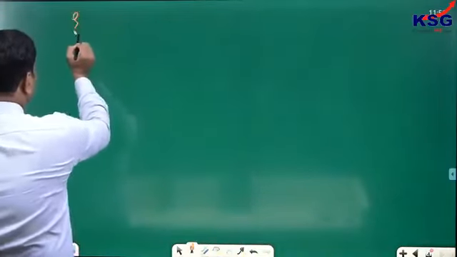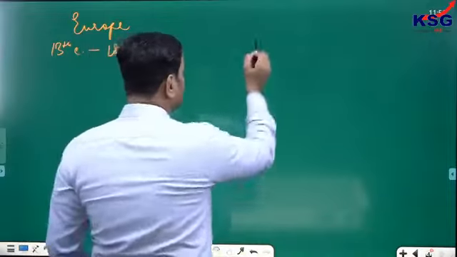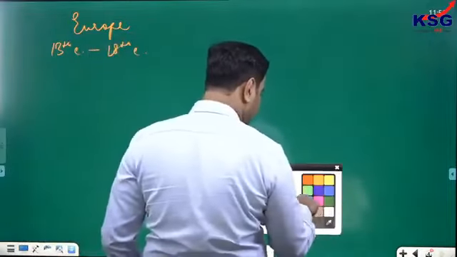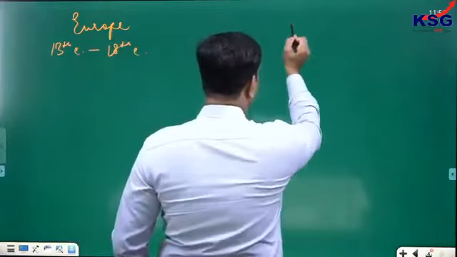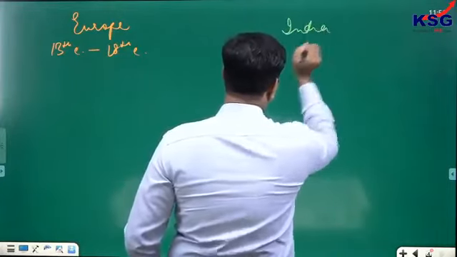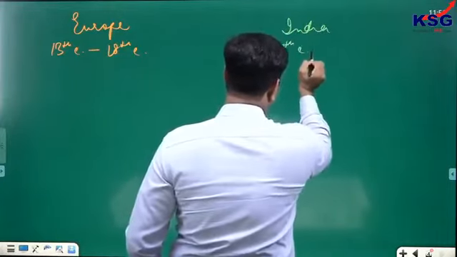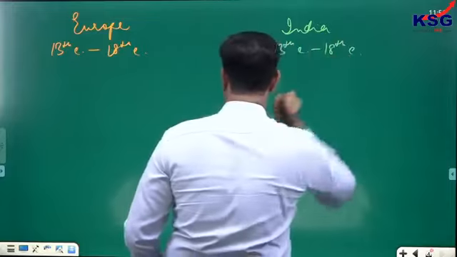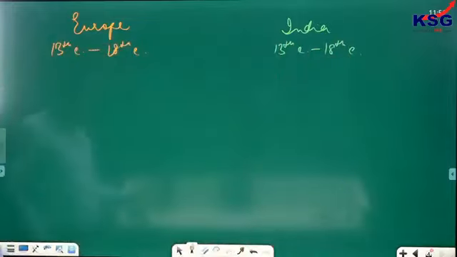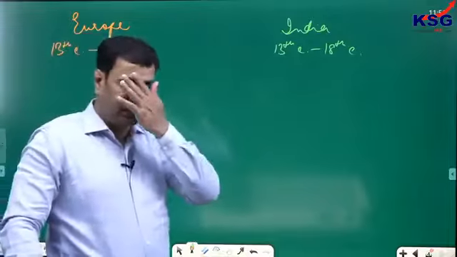First of all, we are discussing Europe. We began to discuss from the 13th century till the 18th century. We will discuss how modernization started to take place from here, and modernization took concrete shape by the 18th century. Coming to India, what was happening in India at that time? Parallel development, that is from the 13th century to the 18th century. A very prominent question.